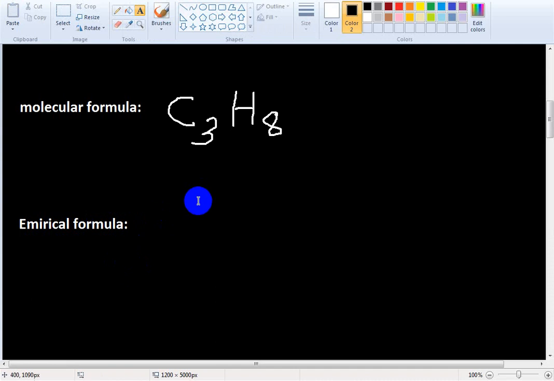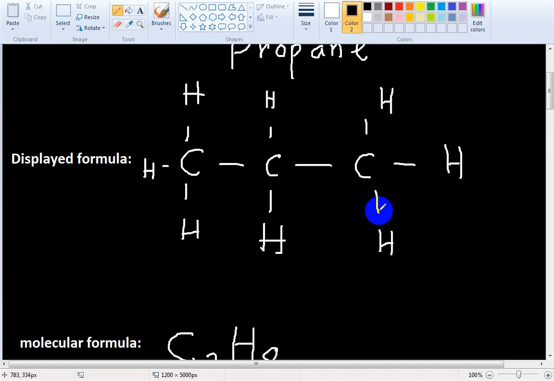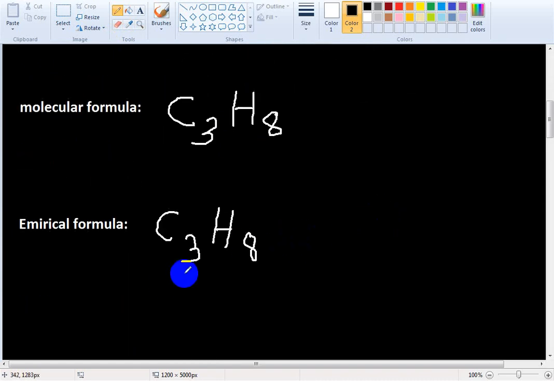Empirical formula. Okay, what is the ratio? C3H8. If I divide by 3, I can't divide this one by 3. So this is the molecular formula and the empirical formula is the same. Okay, we have done. What is the general formula?